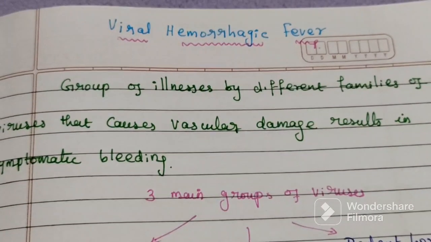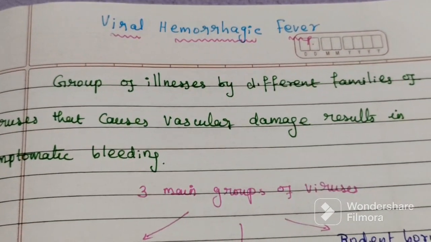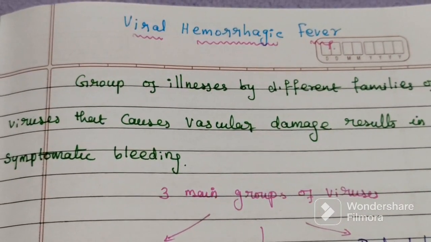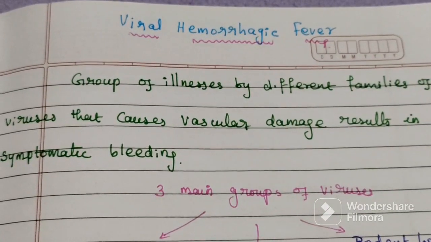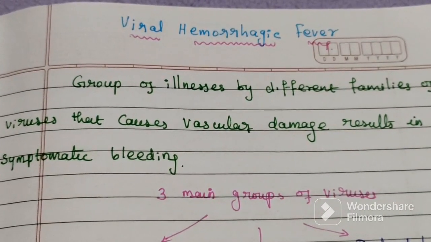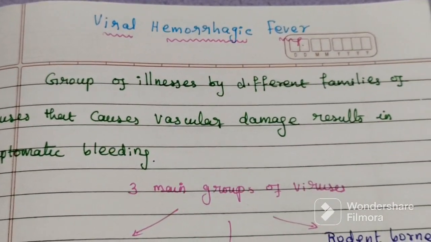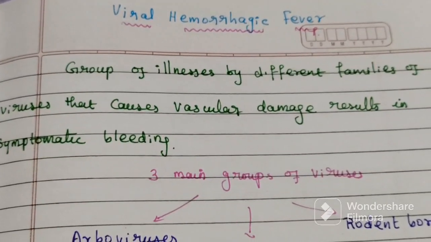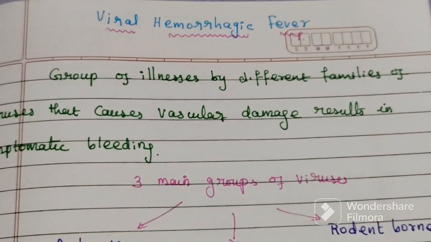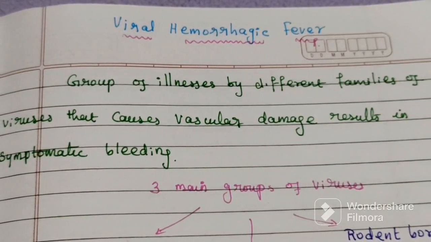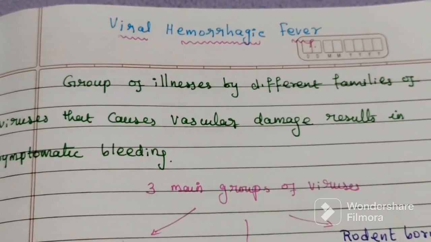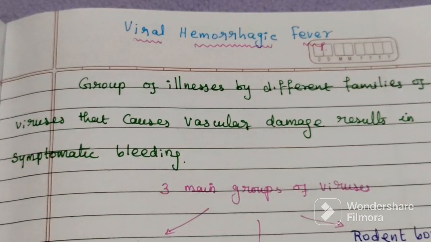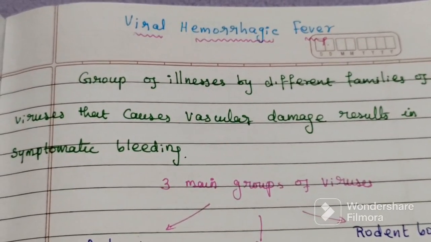So it is a group of illnesses caused by different families of viruses, and a common manifestation is vascular damage, which results in symptomatic bleeding.